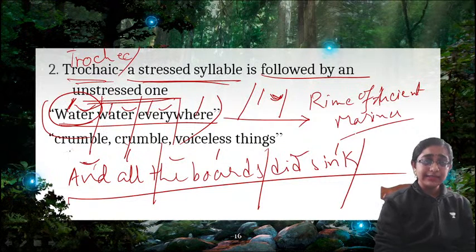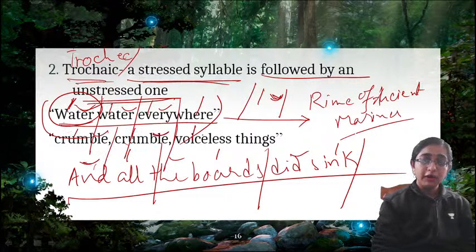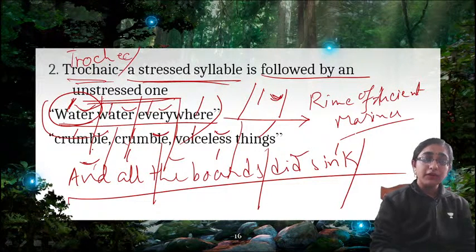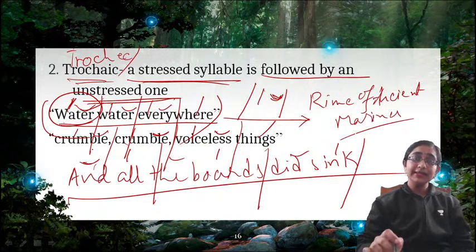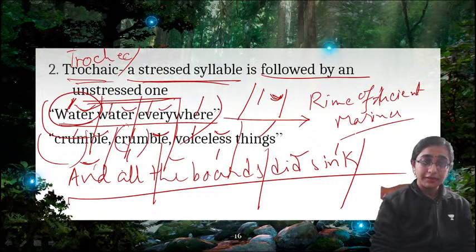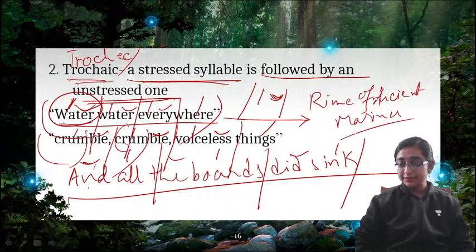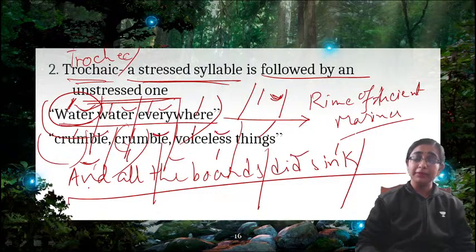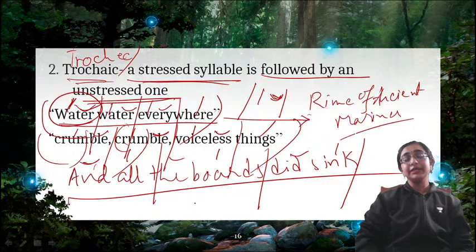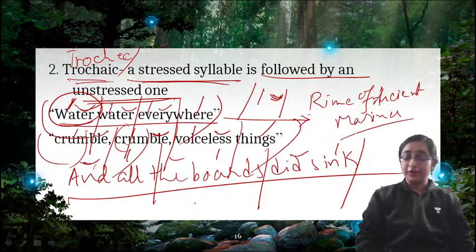And this line, "Crumble, crumble, voiceless things." Things is a monosyllabic word, it is stressed. Now the word crumble is stressed at the beginning. So we are reading it in this way: "Crumble, crumble, voiceless things." That is the way of reading, right? So this is another example of trochaic.